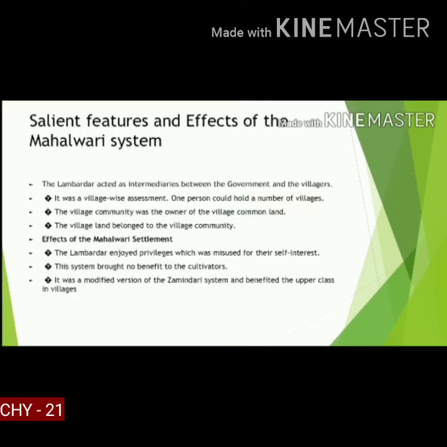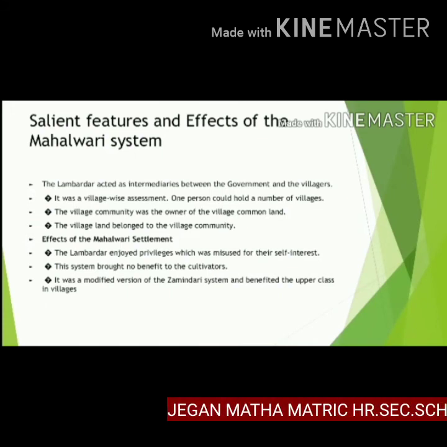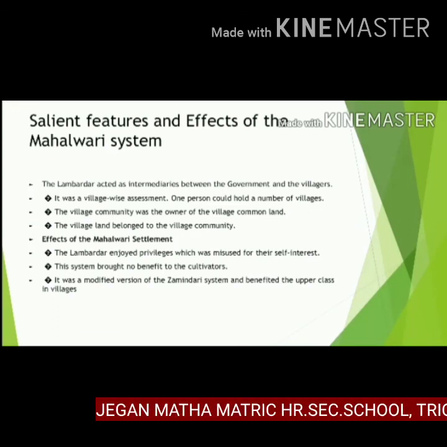Now we have to learn about salient features and effects of the Mahalwari system. The Lambardar acted as the intermediary between the government and the villagers. It was a village-wise assessment. One person could hold a number of villages. The village community was the owner of the village common land. The village land belonged to the village community.